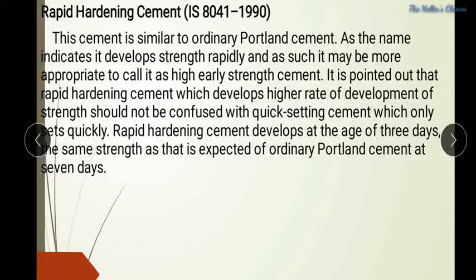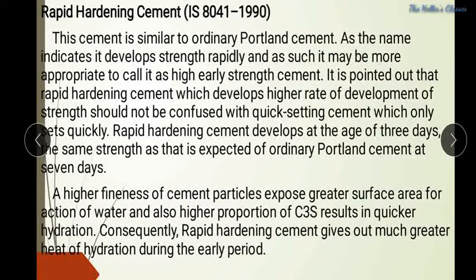The rapid rate of strength development is attributed to high fineness of grinding and higher C3S and lower C2S content. This is one of the reasons behind the rapid hardening: higher C3S and lower C2S.